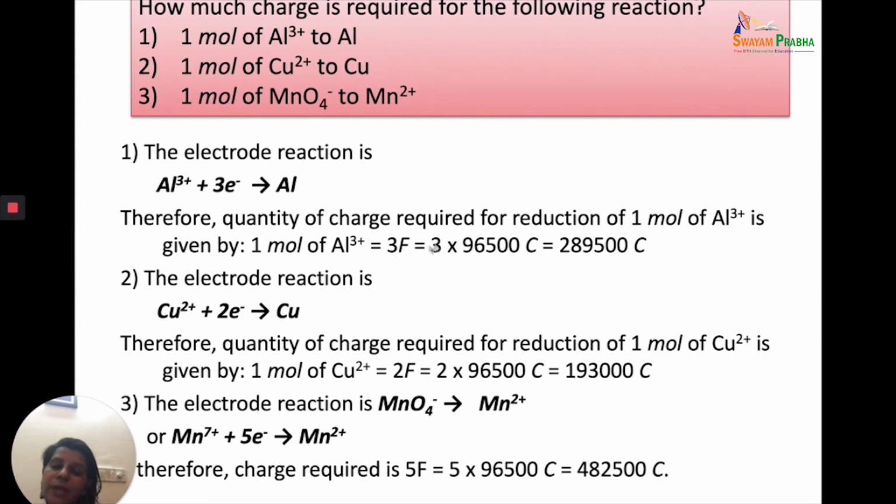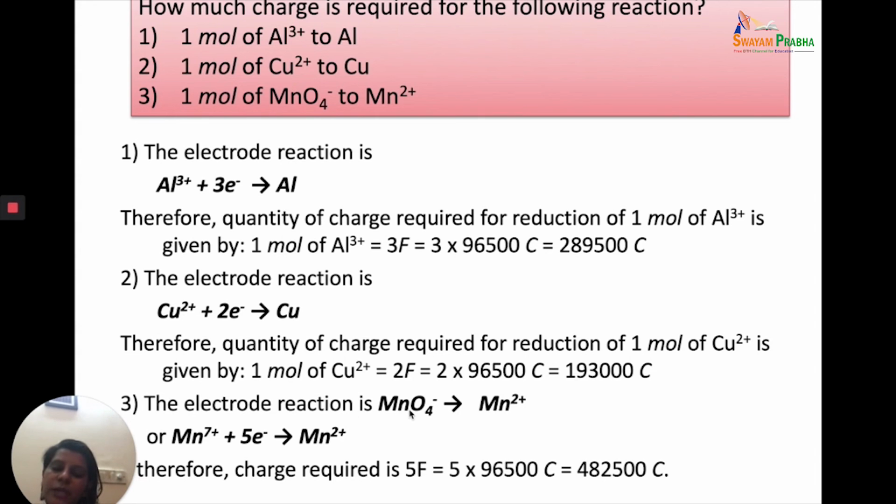So, if I multiply 3 with 96,500 coulomb, then I get the quantity of electricity which is required for the reduction. Similarly, let's take a look at copper 2 plus. Copper 2 plus requires 2 electrons to give you copper. So, 1 mole of copper 2 plus requires 2 moles of electrons, which is 2 Faraday of electricity. So, 2 into 96,500 coulombs, and we get the answer.